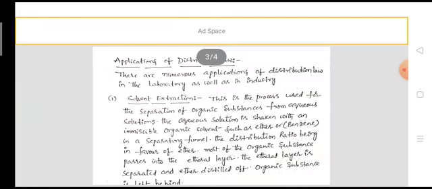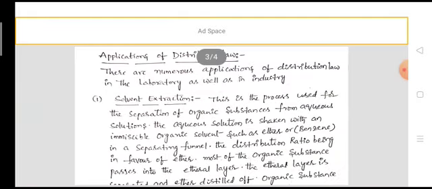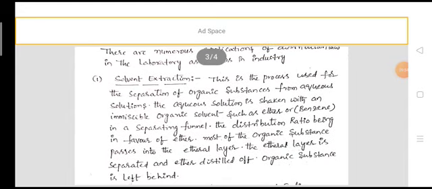Next, applications of distribution law. There are numerous applications of distribution law in the laboratory as well as in industry. The first application is solvent extraction. This is the process used for the separation of organic substances from aqueous solutions.